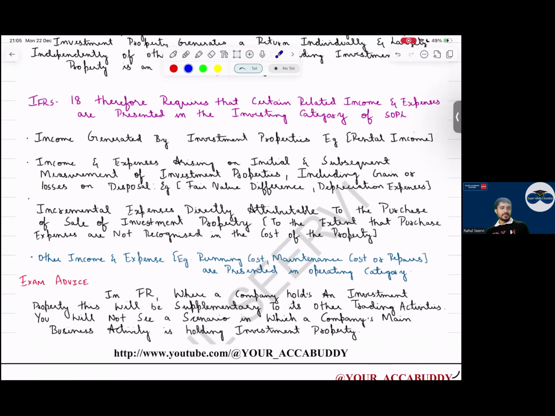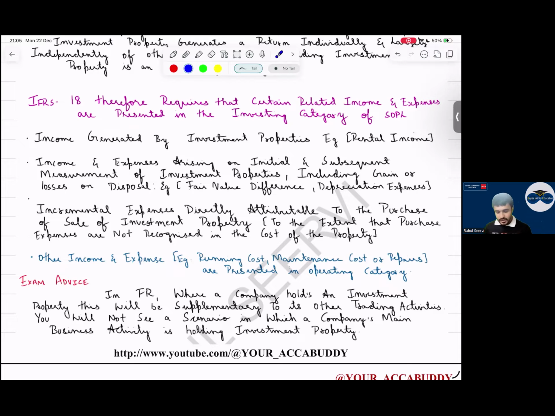Sir, the company's main business activity is not to buy and hold investment properties. Simple. What is the standard saying? No, this doesn't come in the exam, but they have mentioned it. I don't know what the logic is. Simple: to show the expense in the business part only.